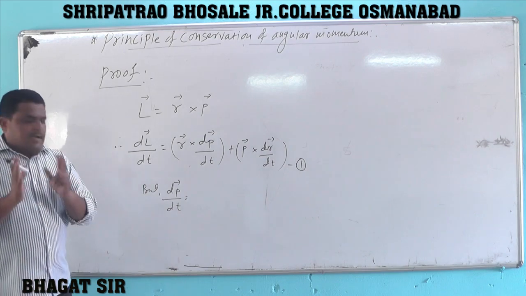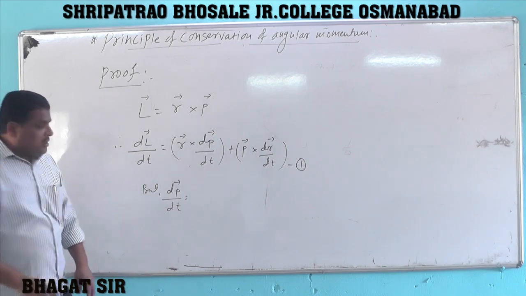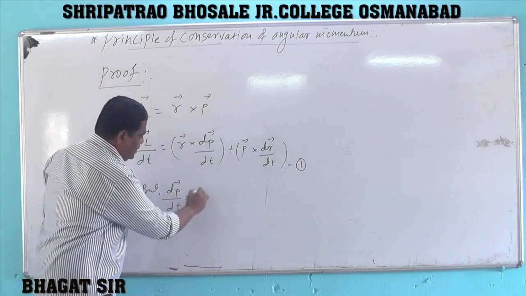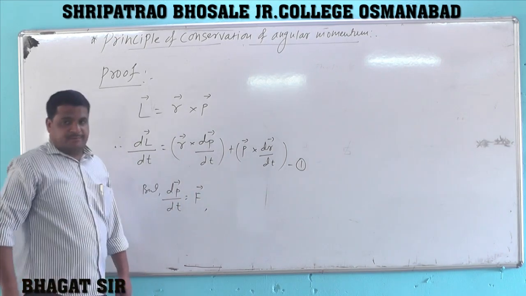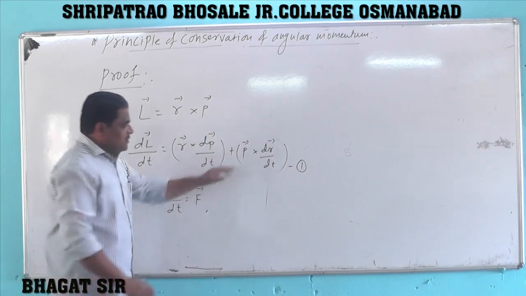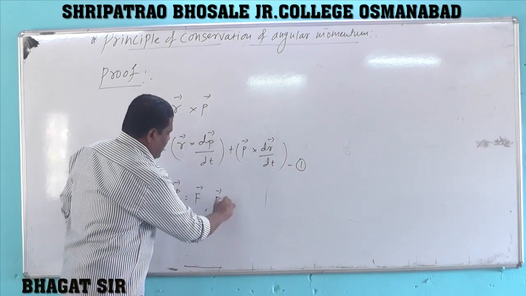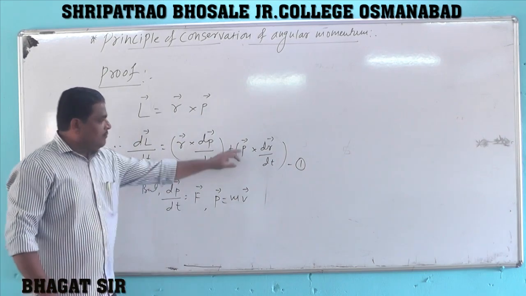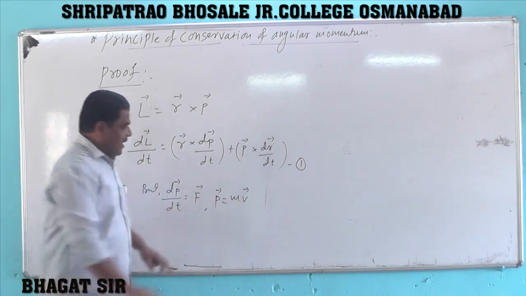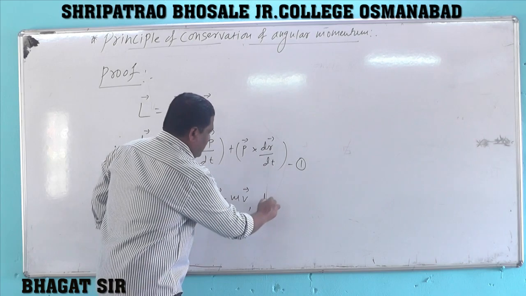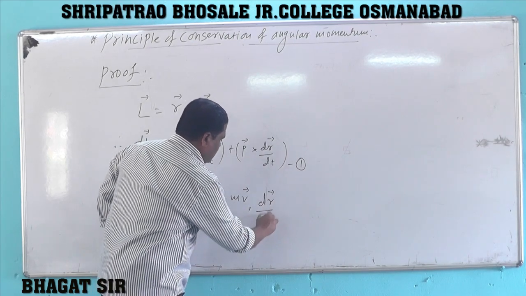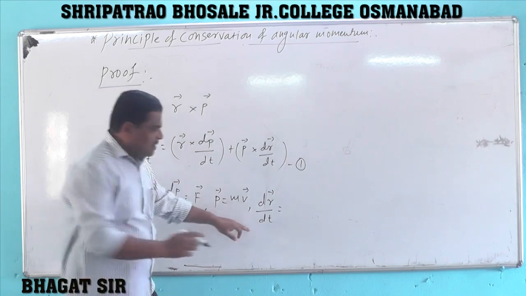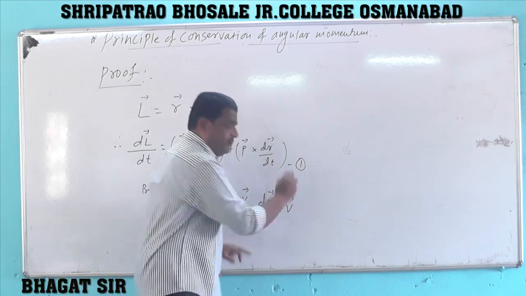And we know that according to Newton's second law of motion, this rate of change of linear momentum with respect to time is nothing but force vector F. This vector P we can write as the product of mass and linear velocity, vector P equal to m into vector v, and this rate of change of position vector with respect to time, vector dR by dt, is nothing but linear velocity v.